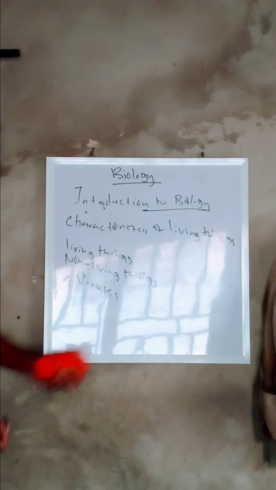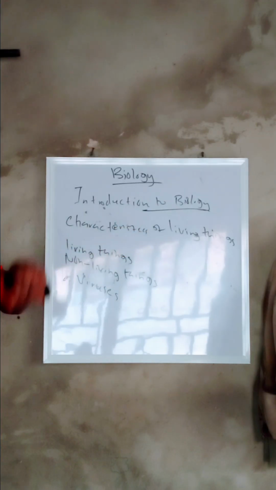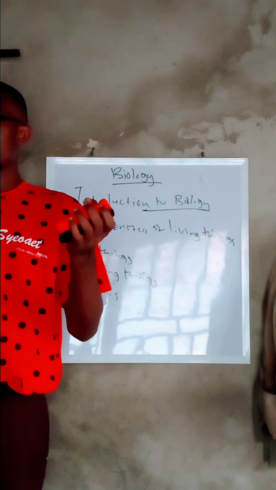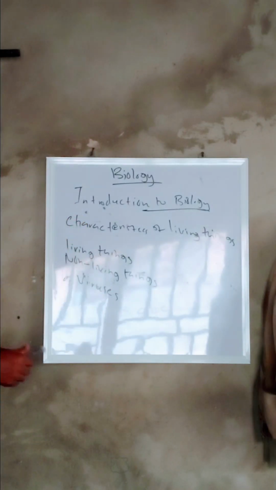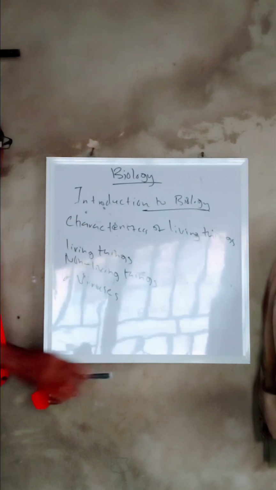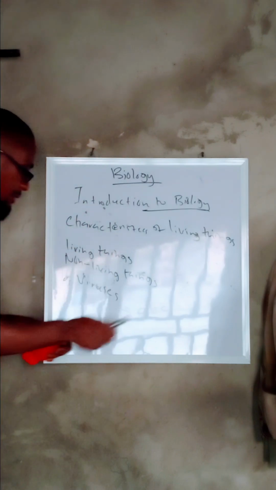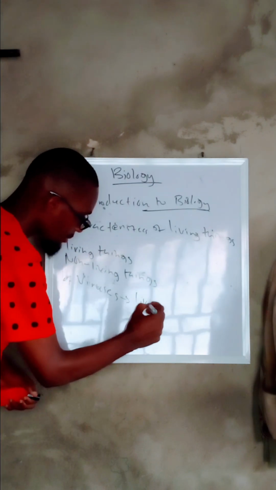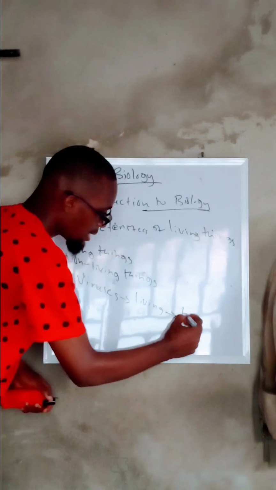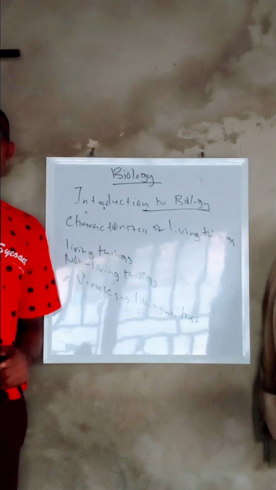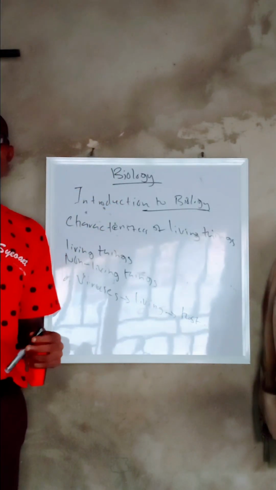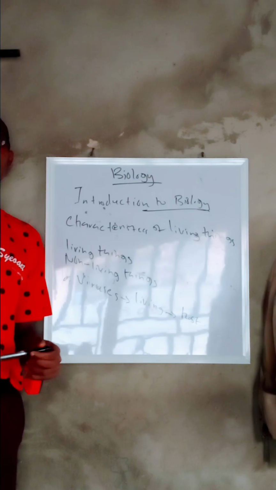Non-living things are the opposite of living things, those things that do not carry out the characteristics of living things. So it's very simple. But viruses, what are viruses actually? Viruses are living only when they are in their host. Host simply means the organism that the virus is affecting.